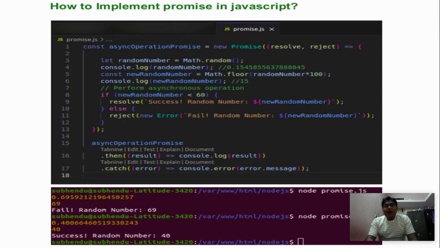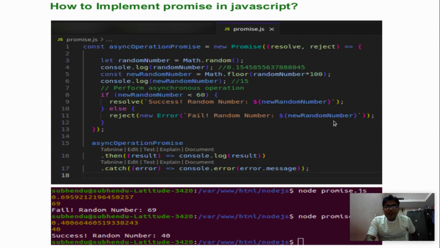Here I define a promise with the name asyncOperationPromise. What I did here is create a random number. After that, I place one condition: if the random number is less than 60, then it will resolve, and otherwise reject, returning fail. After that, we call the promise with the chain methods then and catch. In then, the success message will be console logged, and in the catch we return the error.